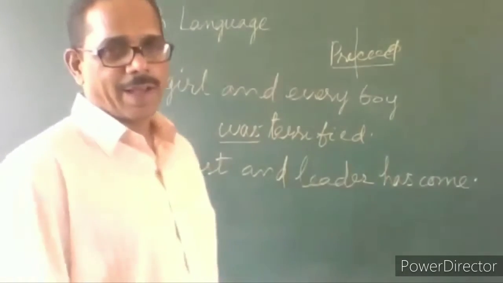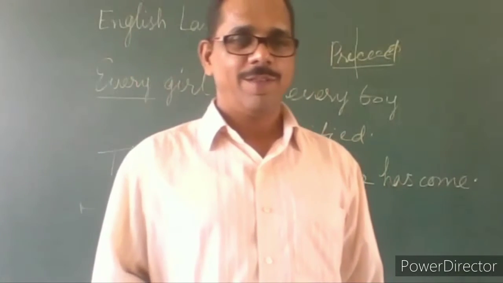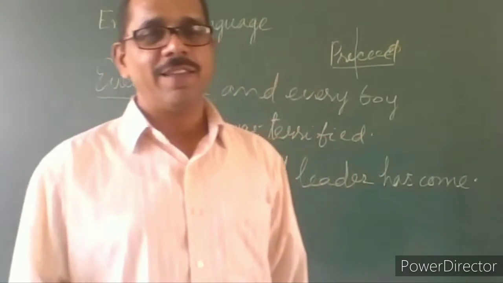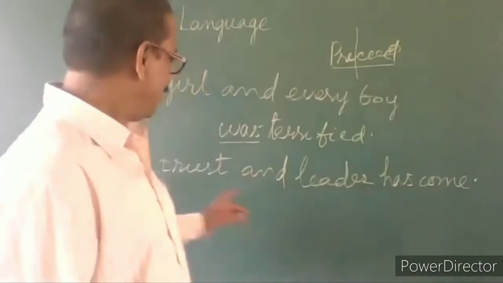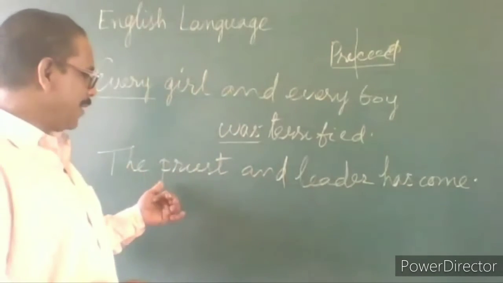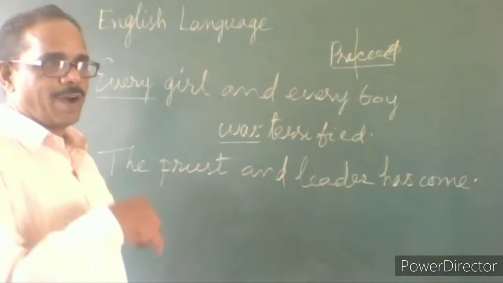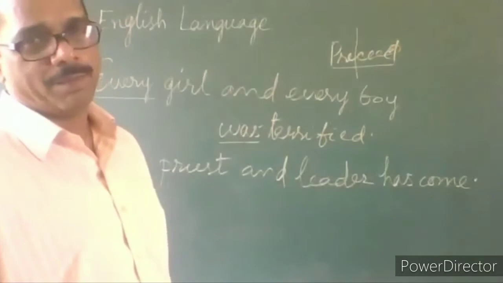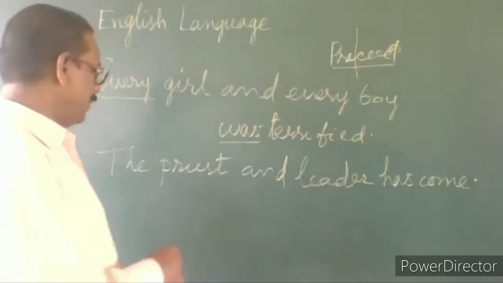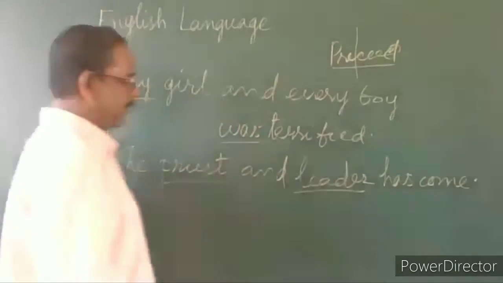For example, your respected Chief Minister, Mr. Yogi Adityanath, he is a priest and leader. So you can say, our Chief Minister, the priest and leader has come, because the same person is priest and leader.